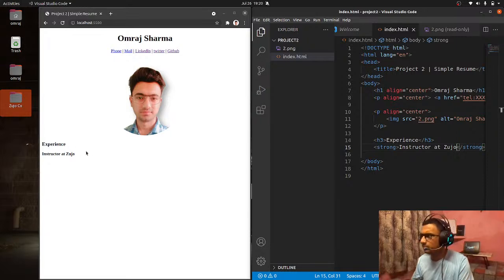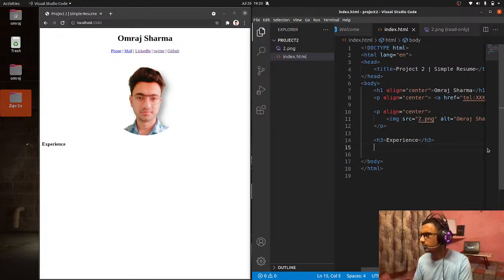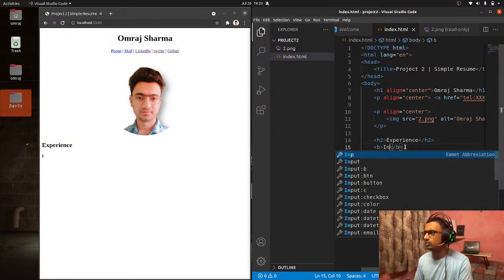It is looking very similar to this one, so I think it would not be great to use the strong tag because both look the same, or to increase the size of it makes more sense. Okay, now I think I can use the b tag, bold tag. I think it will work.